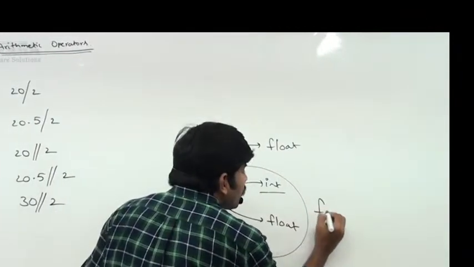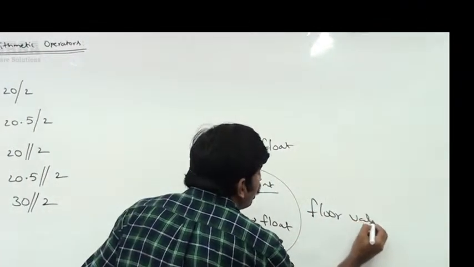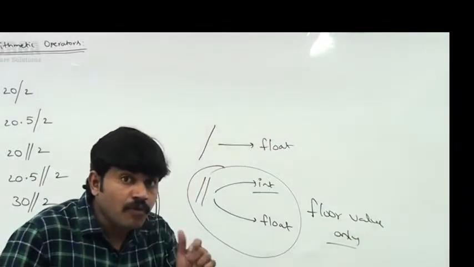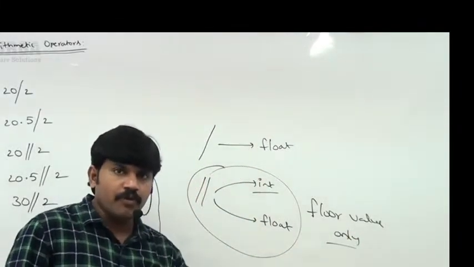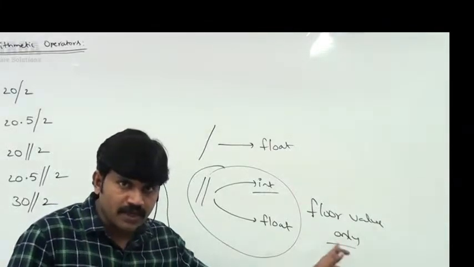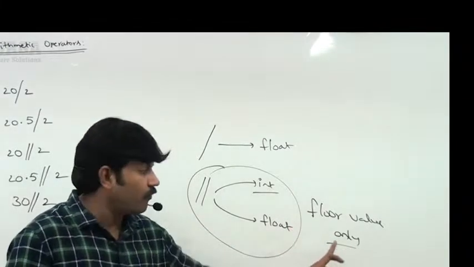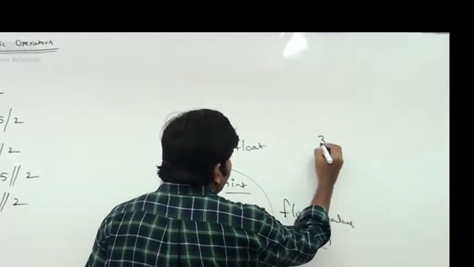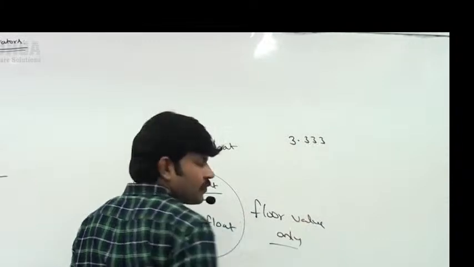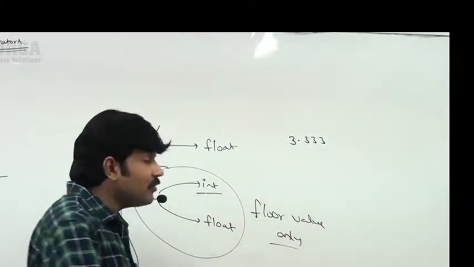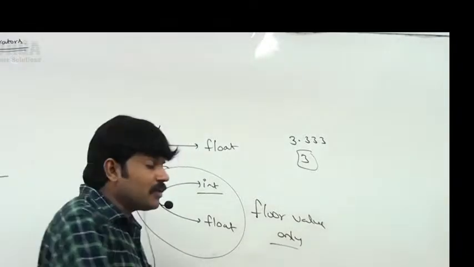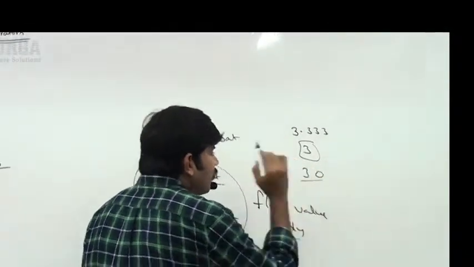But this one is always going to consider the floor value only. Remember this one, sir. It is always going to consider what? Floor value. Before the nearest rounded value, it is going to consider the value before, right? Floor value. Like, sir, can you please observe 3.333. What is the floor int value? 3 is the floor int value. What is the floor float value? 3.0 is the floor float value.